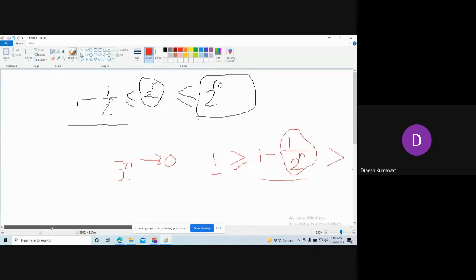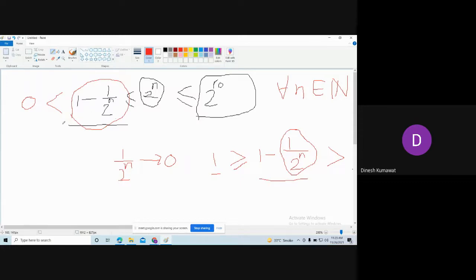So I can say that this number 1 minus 1 upon 2 power n is bigger than 0 for all n. Now this inequality is holding for all n. But for n which are less than or equal to 10, you need to take the first definition of the function. And for n which are bigger than 10, you need to consider the second definition of the function.